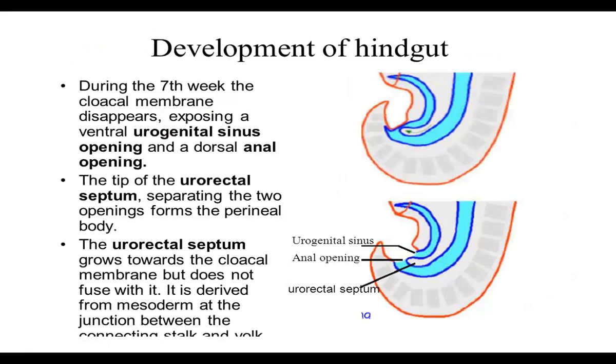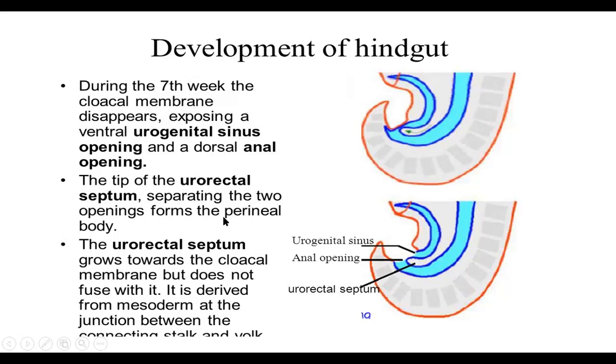Now coming to the hindgut, the last part, especially where the urogenital structures will develop. During the 7th week, the cloacal membrane disappears. Here is the cloacal membrane, which will disappear, exposing the ventral urogenital sinus opening and the dorsal anal opening. If you see here, this is the site of the urogenital sinus, and then it develops into two parts. One is the urogenital sinus, the proximal part, and the distal part will be the dorsal anal opening.